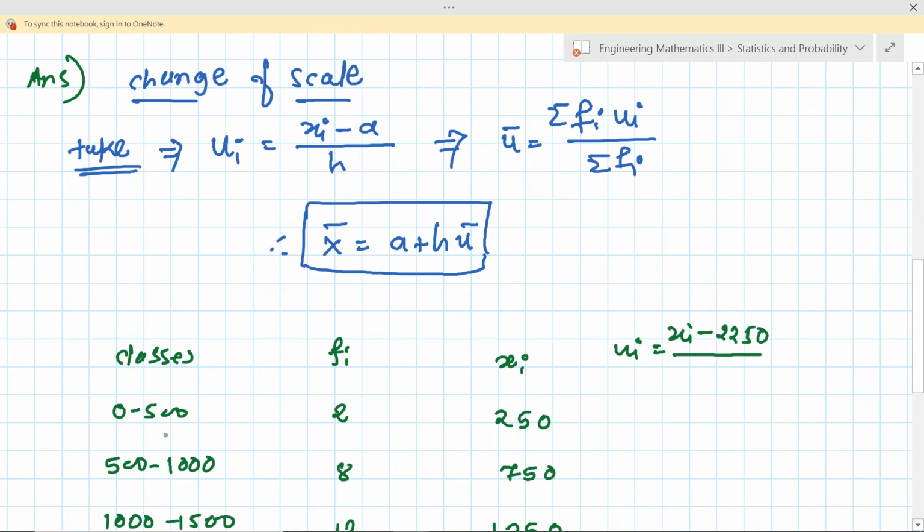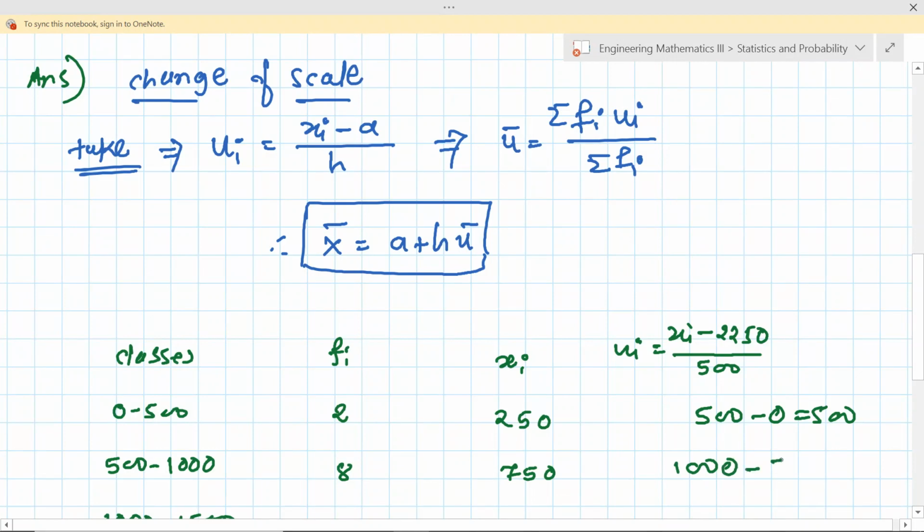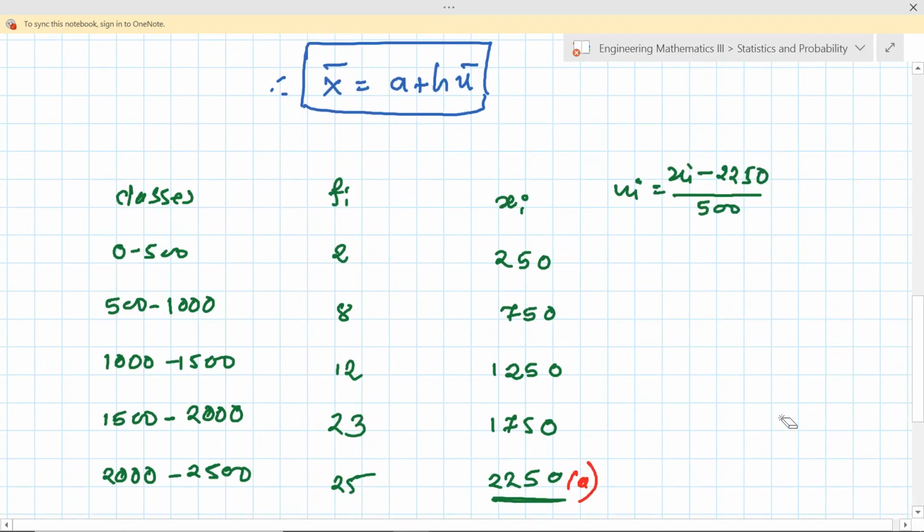what is h? H is nothing but the width of the class. Width of the class means 0 to 500, so take upper limit minus lower limit. This is 500. So my h is nothing but 500 here. It is the same for every class. See, if we take the second class, it is 1000 upper limit minus 500 lower limit. The value is 500. So this width is the same for each and every class. Okay, these are continuous classes. Remember this.